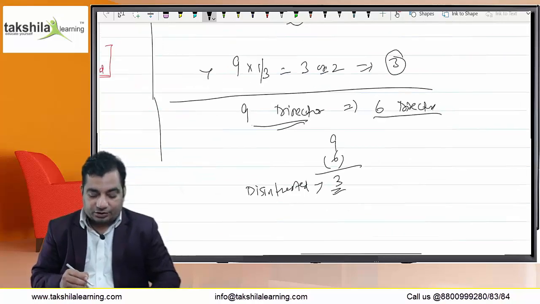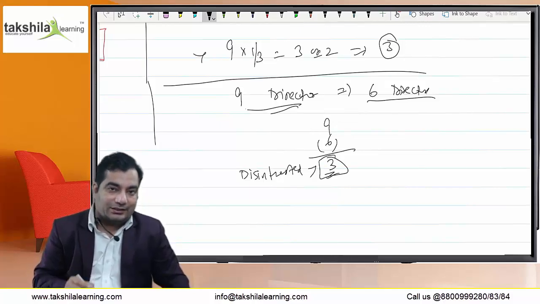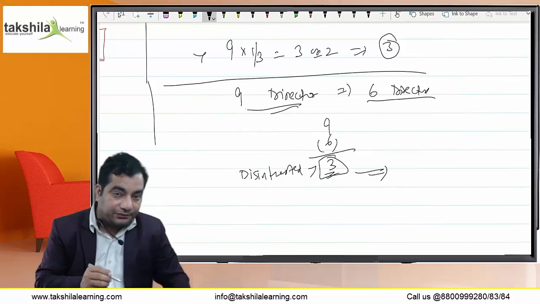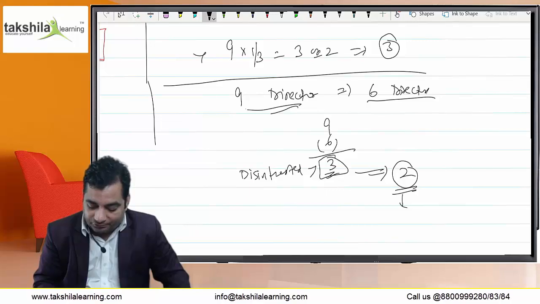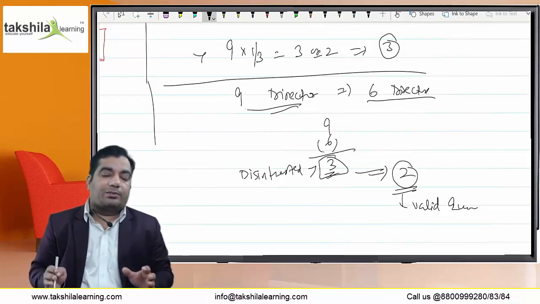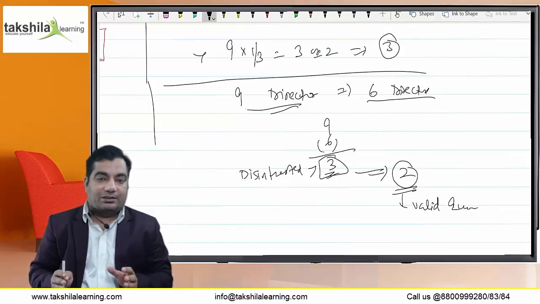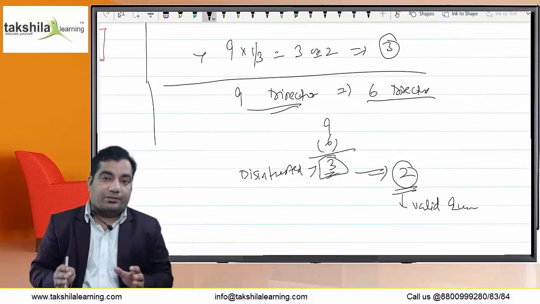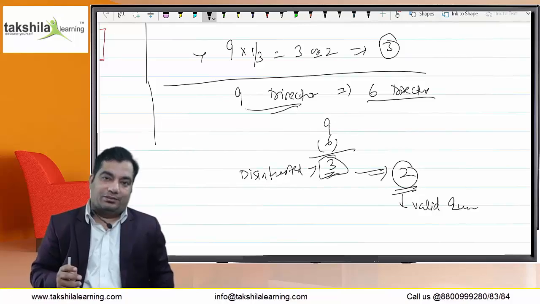Out of these 3 disinterested directors, even if 2 directors attend the meeting, they shall constitute the valid quorum. This is the point. Basically and normally, the quorum is 1/3 of total strength or 2, whichever is higher. But if 2/3 or more directors are interested in the agenda, then the quorum required is at least 2 disinterested directors. Clear?